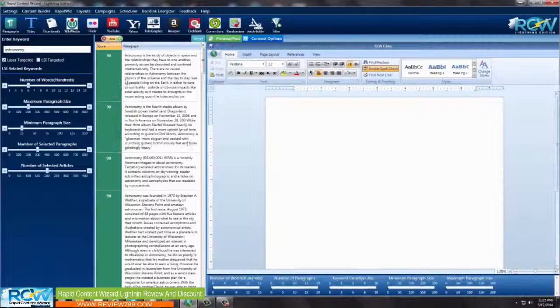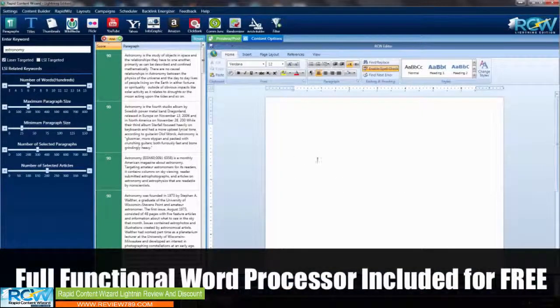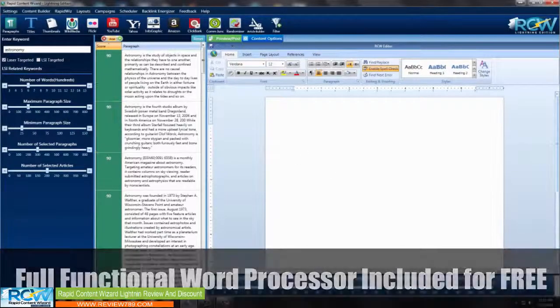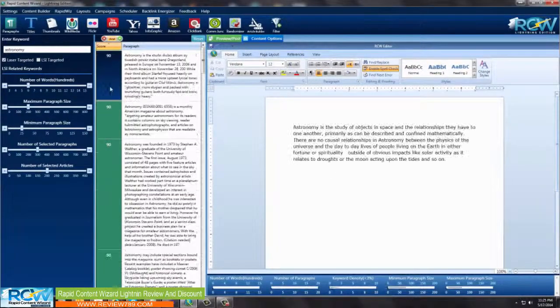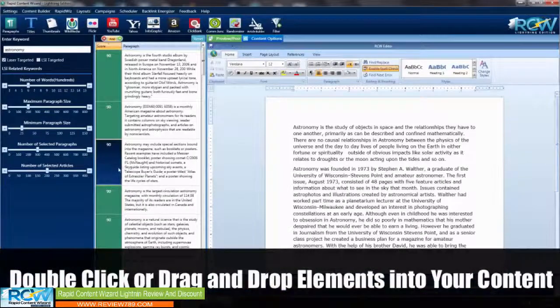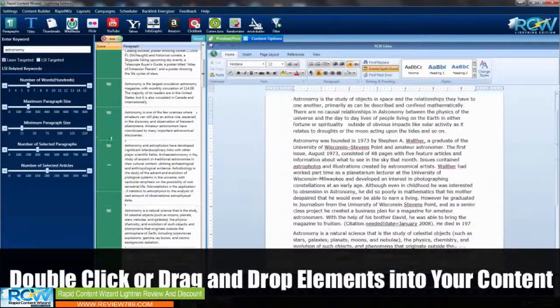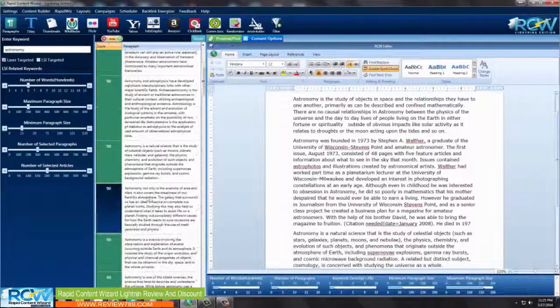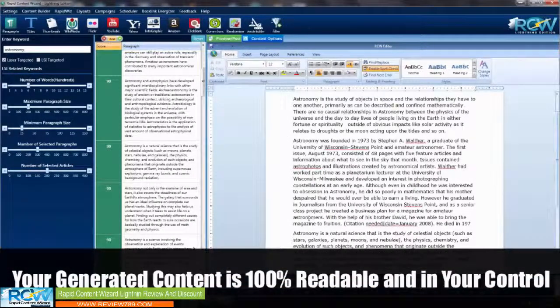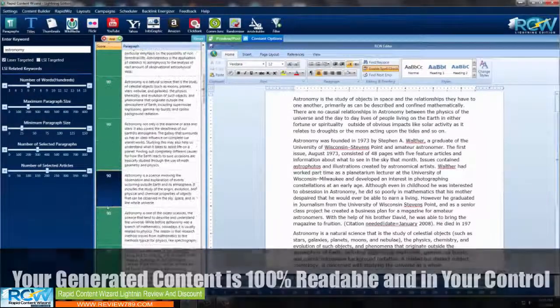it very easy for you here to just select these and put them into this word editor that we have here on the side. All I have to do is come up here and double click on the paragraphs that I want, and it will automatically put them in here. And the good thing about this is you can select any of these paragraphs you want so that they will all read through and all the paragraphs will form together so that they will make sense.